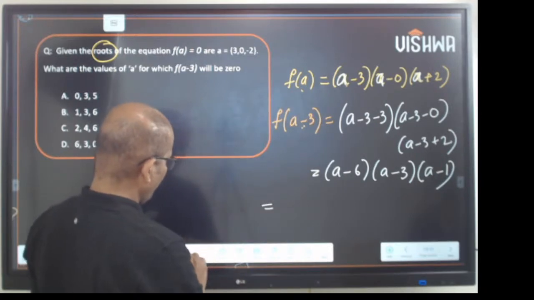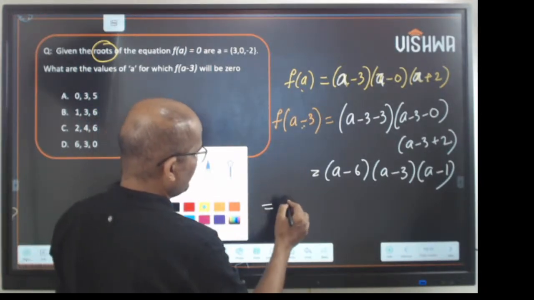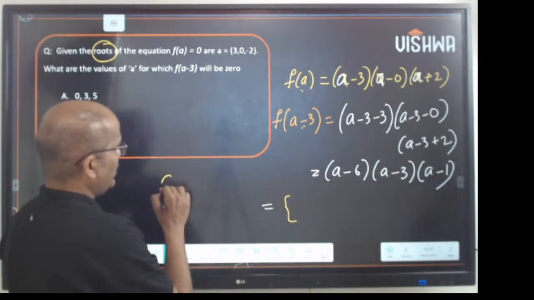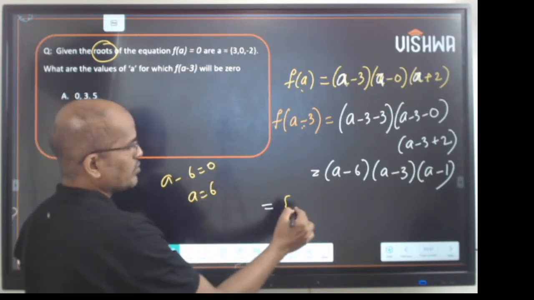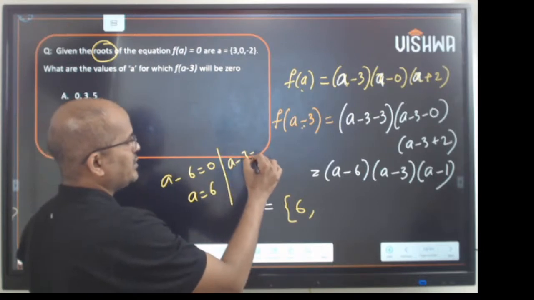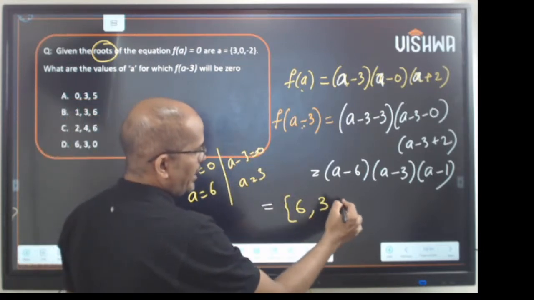So the answer would be: a minus 6 is 0, so a would be 6. Similarly, a minus 3 is 0, so a is 3, and a is 1.